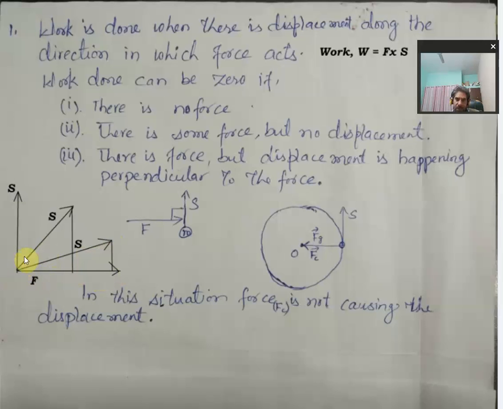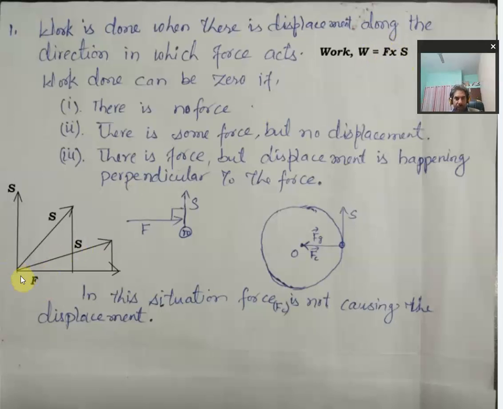And whenever displacement takes place at a wider angle than the force, this angle was less and now this angle is quite more, then the displacement is along this direction. Now this is not the displacement caused by this force. Then what amount of displacement is caused? For that we again draw the perpendicular from this point on the direction of the force. So this is a perpendicular here again. Now this length is only the displacement which is caused by this force. So here, because this force is the same but displacement is comparatively less along the direction of the force, therefore the amount of work done is less.